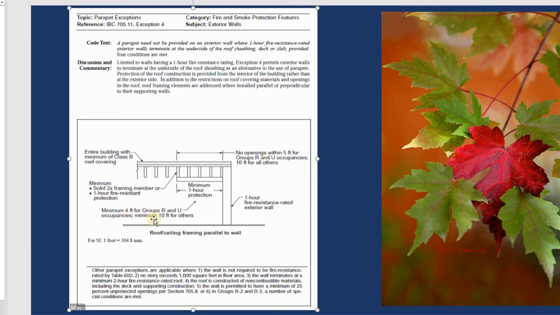But if you use other groups, other than R and U, you need 5 feet. That means from here to the other side is 5 feet distance. So a few of them in this section basically show you about fire protection rating,